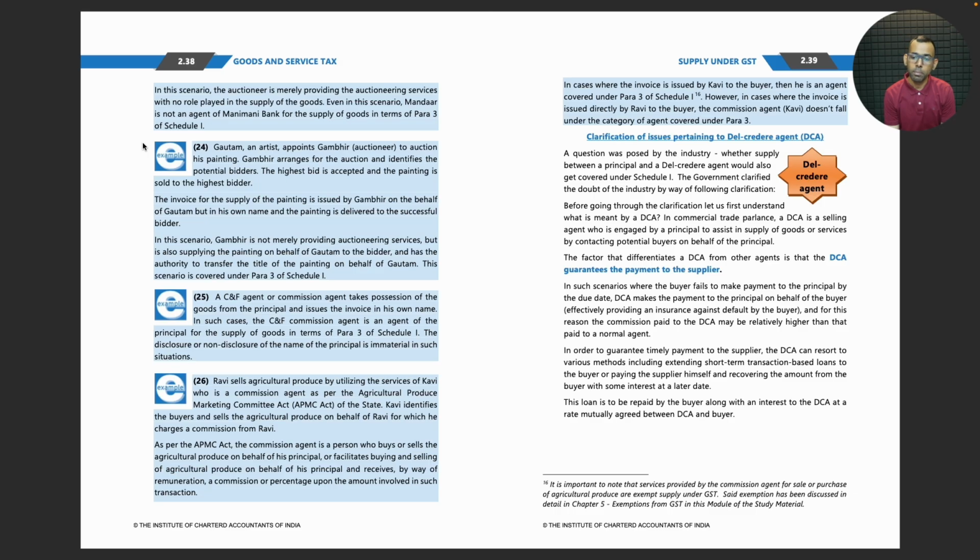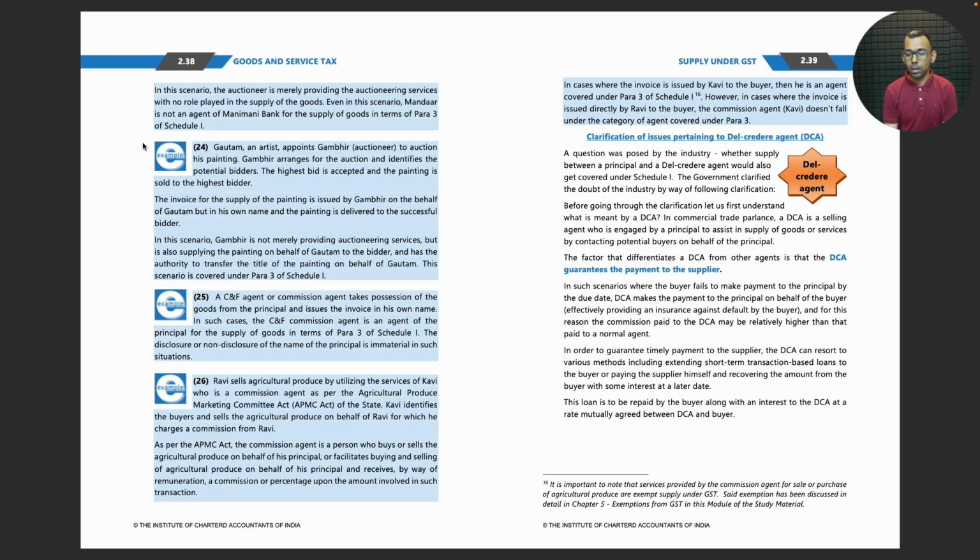In commercial trade parlance, a DCA is a selling agent who is engaged by a principal to assist in supply of goods or services by contacting potential buyers on behalf of the principal. The factor that differentiates a DCA from other agents is that the DCA guarantees the payment to the supplier. In such scenarios where the buyer fails to make payment to the principal by the due date, DCA makes the payment to the principal on behalf of the buyer, effectively providing an insurance against default by the buyer.